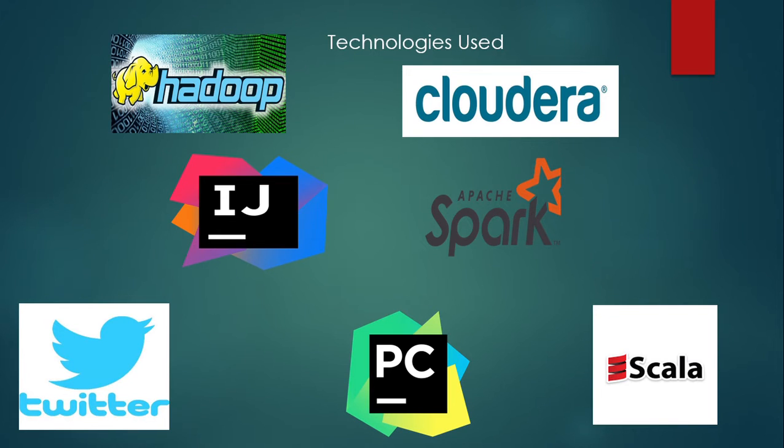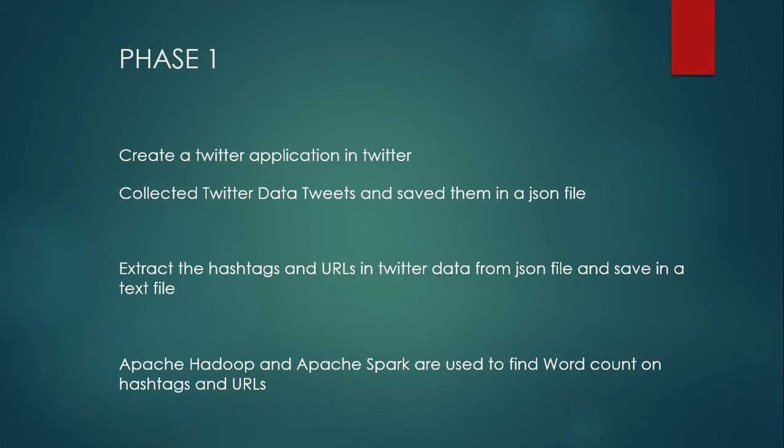Technologies we used: Hadoop, Cloudera, IntelliJ, Apache Spark, Scala, Python, and Twitter. IntelliJ Spark is used for extracting and analyzing tweets. So in phase 1 we created a Twitter application, collected Twitter data tweets and saved them in a JSON file, extracted the hashtags and URLs from the JSON file and saved them in a text file. Apache Hadoop and Apache Spark are used to find word count on hashtags and URLs.